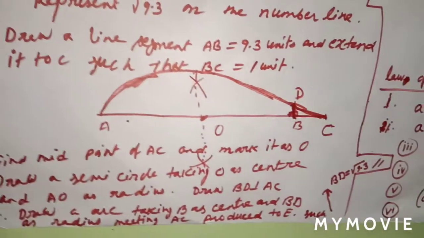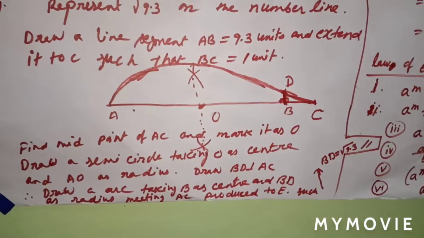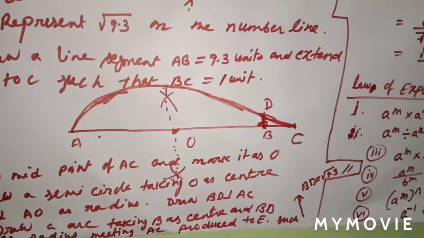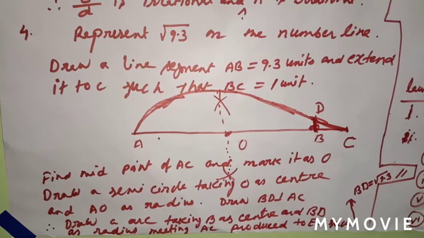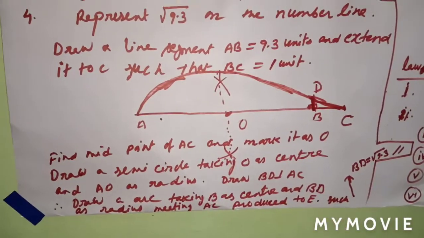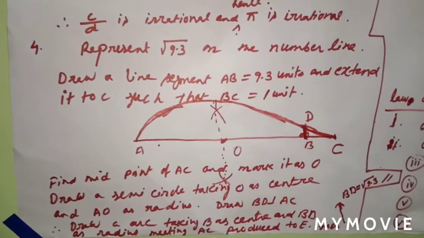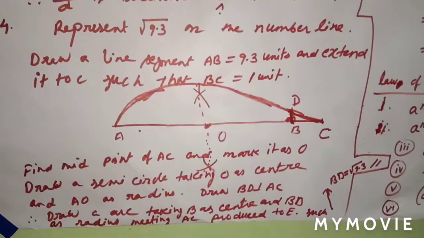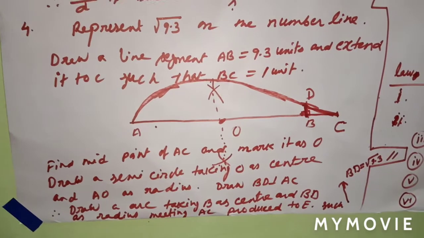Then there is some calculation I have not given here. I will give you the direct answer that BD represents root 9.3. But there is a long simplification of how to obtain BD equal to root 9.3. This is not required. During the exam you can write this only. But if you need it, then message me on my WhatsApp, then I will give you the full simplification. Otherwise you can learn it like this also.